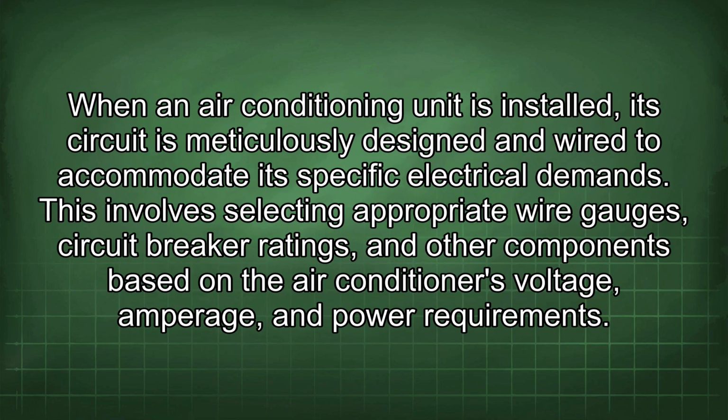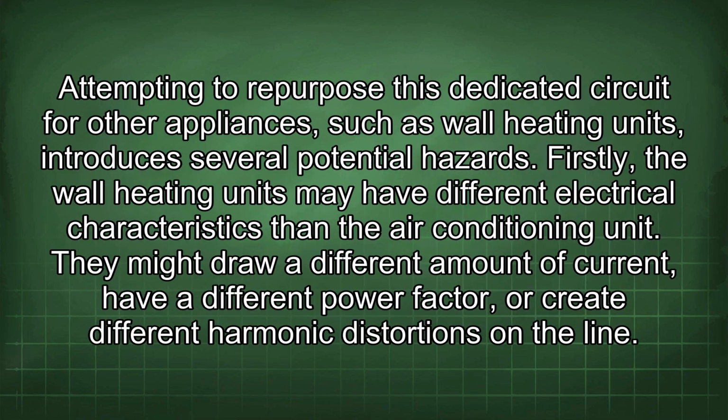When an air conditioning unit is installed, its circuit is meticulously designed and wired to accommodate its specific electrical demands. This involves selecting appropriate wire gauges, circuit breaker ratings, and other components based on the air conditioner's voltage, amperage, and power requirements. Attempting to repurpose this dedicated circuit for other appliances, such as wall heating units, introduces several potential hazards.